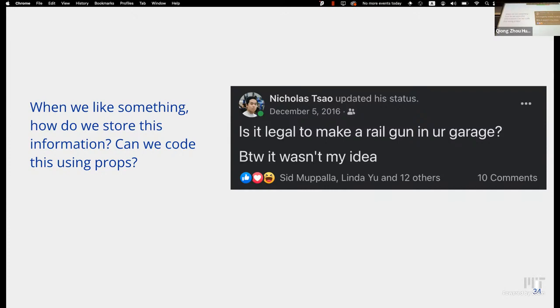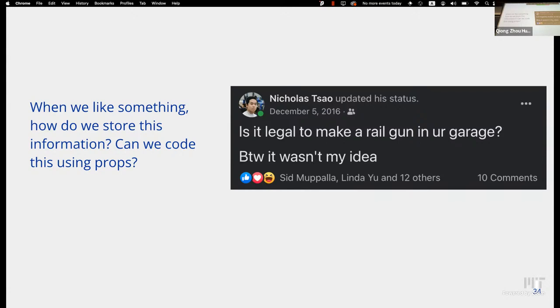So we need something that's private to each comment. In other words, other components can't access it, and liking one component can't change the value of the number of likes of another component. So we need something that's private, and we also need something that can be changed, right? When you press the like button on the comment, we want the number of likes to be changed for that comment.